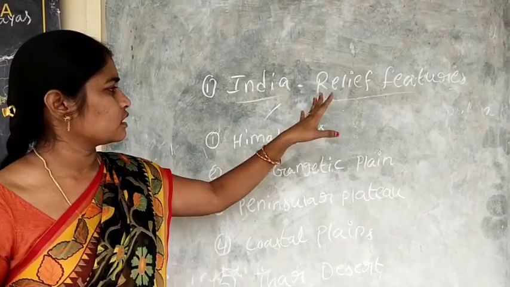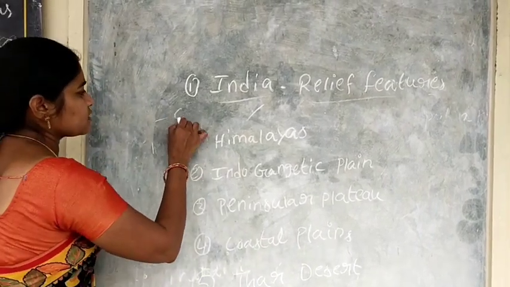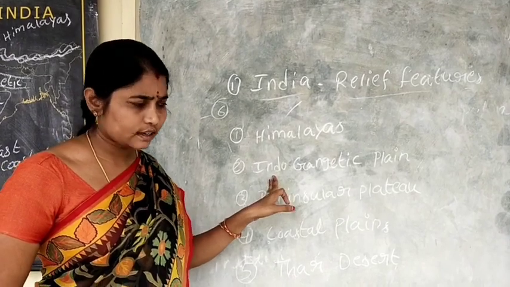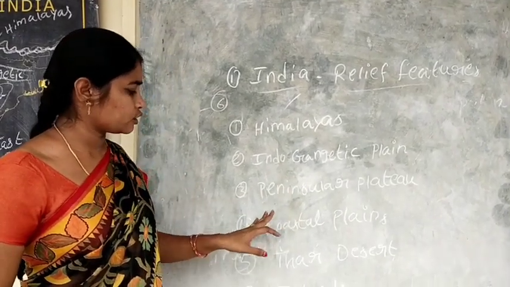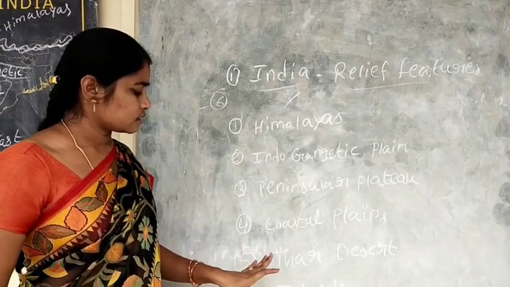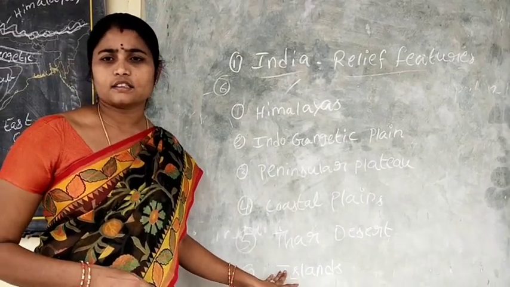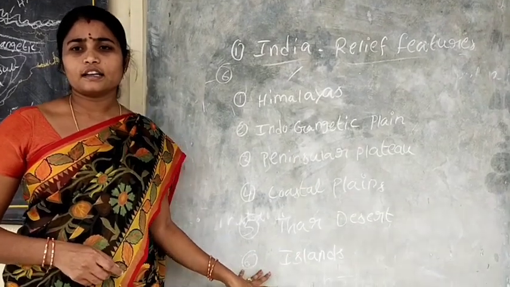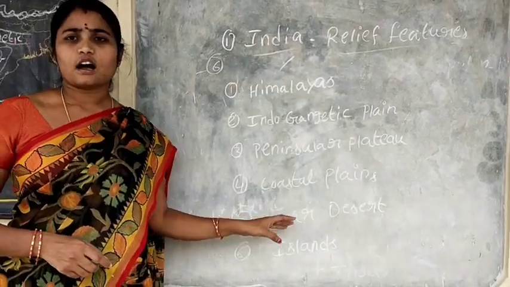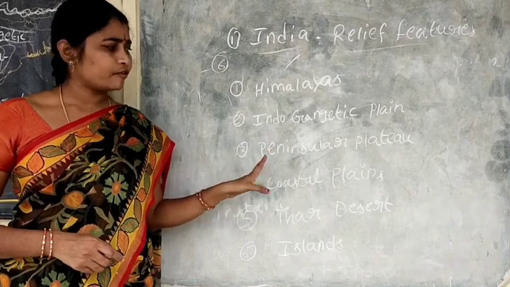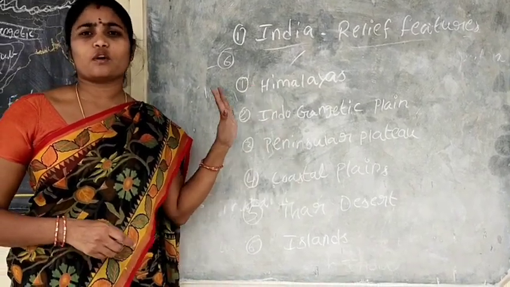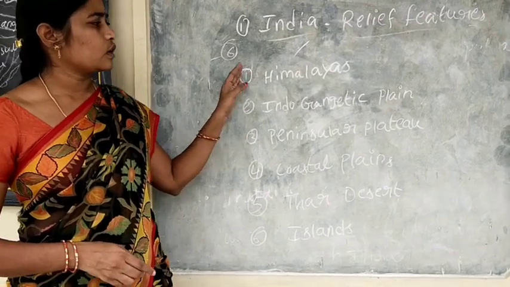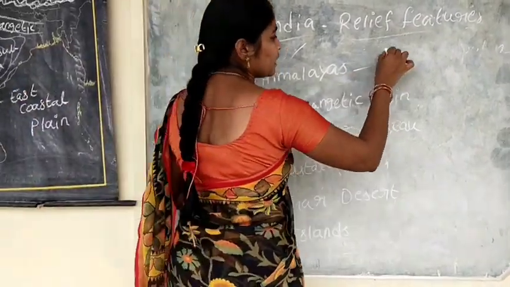India relief features. India has 6 major physical divisions, that is Himalayas, Indo-Gangetic Plain, Peninsular Plateau, Coastal Plains, Thar Desert and Islands. These are six physical divisions in our country. These 6 are very important. Definitely we get at least one question from each division. So students, we are discussing the Himalayas.